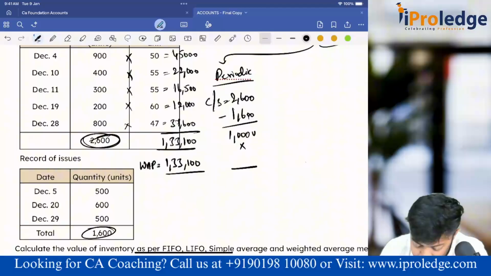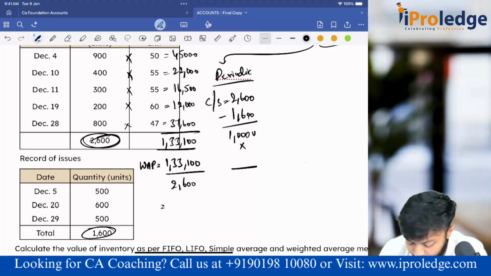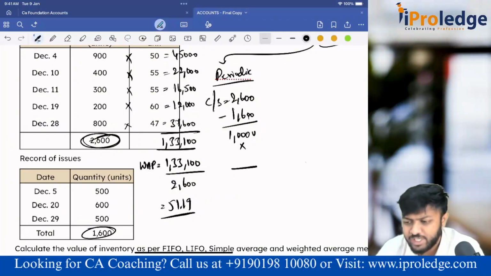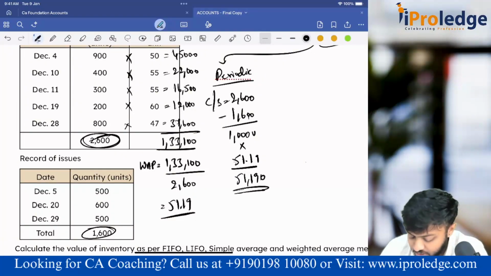Total number of units I've purchased is 2,600. So by 2,600 you'll get 51.19. Okay, this is the weighted average price. How did I do? Multiply everything, divided by total number of units purchased. So I'll value these 1,000 units at 51.19. So it is 51,190 rupees. That's all. Periodic is done.